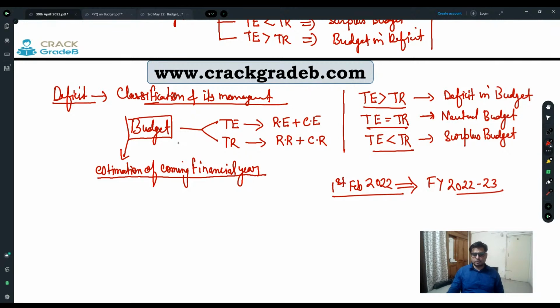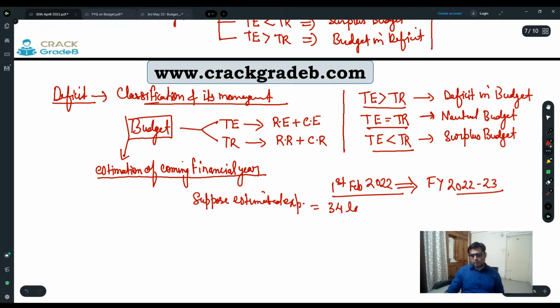For example, suppose the estimated expenditure, that is total expenditure, TE, is somewhere around 34 lakh crore, and total receipts are also 34 lakh crore.